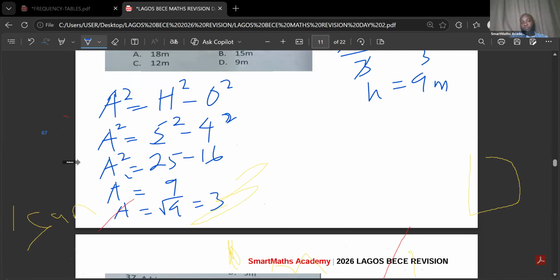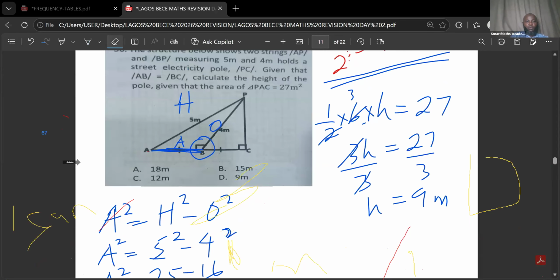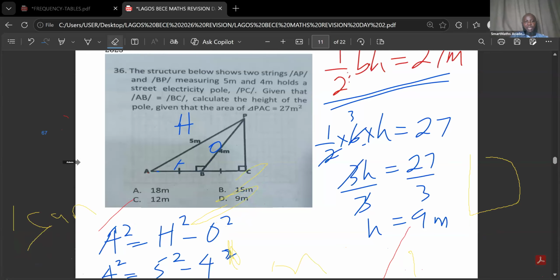It's not A squared we are looking for, so we find the square root of 9, which gives us 3. Now, don't forget this: we were told initially that AB and BC are the same. We know AB to be 3, so BC will also be 3. AC is the length of the base here, so everything here will be 6 meters. It is that 6 meters we are going to use for the base of the triangle.